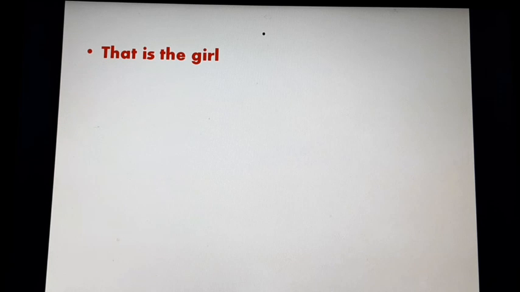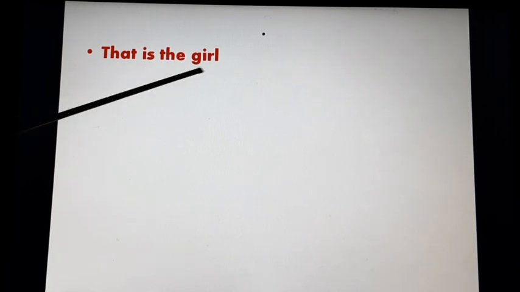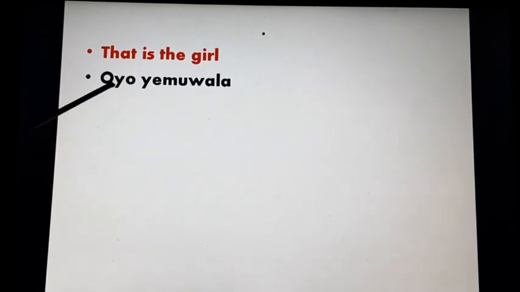Another one. That is the girl. You are specific because you know who you're talking about. That's why here we use that is the girl. That is the girl in Luganda is oyo ye muwala. Because you are specific about the girl. So oyo ye muwala.